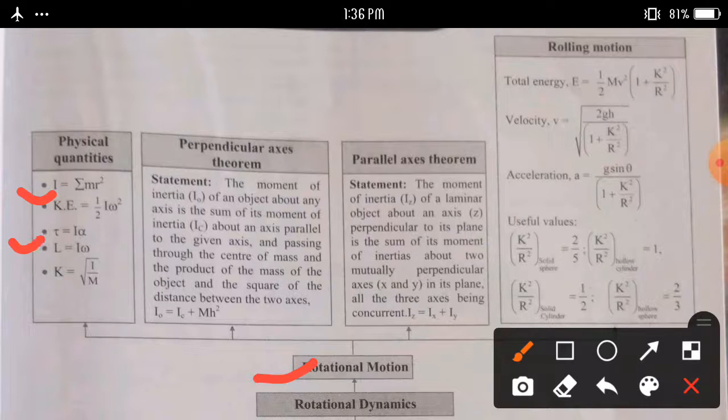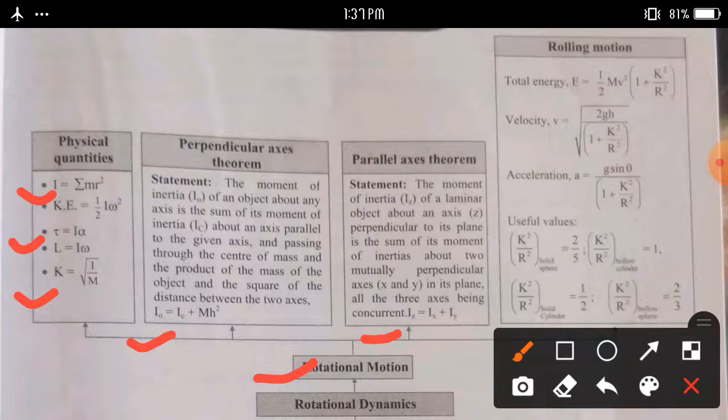The relation for torque becomes τ = I α, L = I ω, and radius of gyration becomes k is equal to square root of I upon m. Parallel axis theorem statement: I0 = Ic + m h², and perpendicular axis theorem becomes Iz = Ix + Iy.